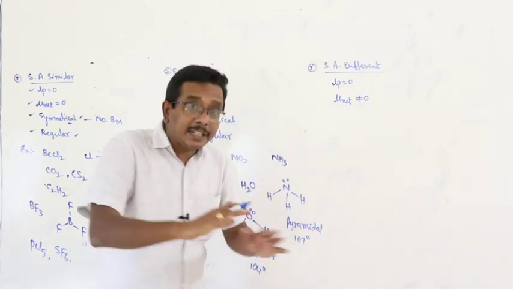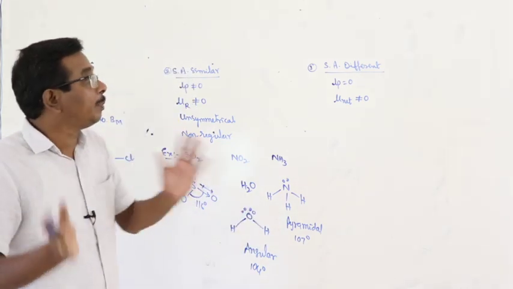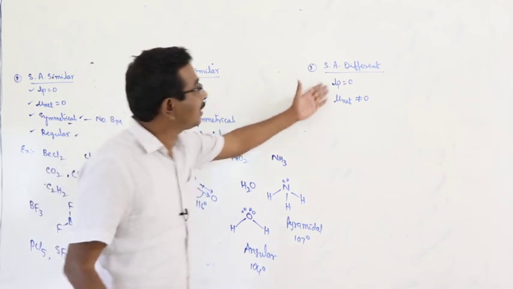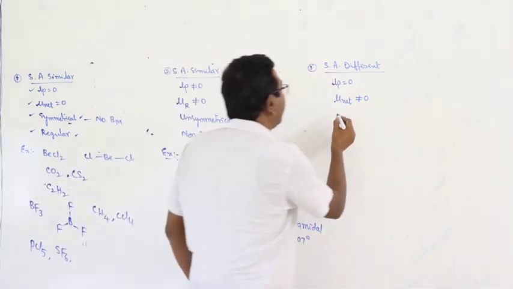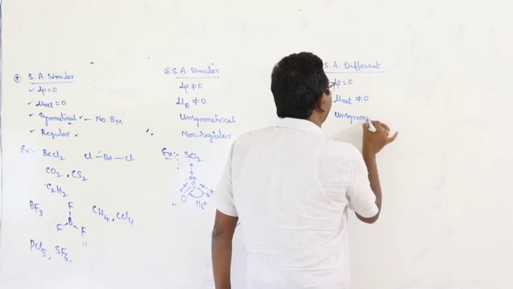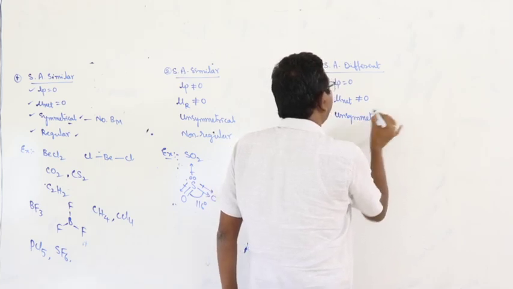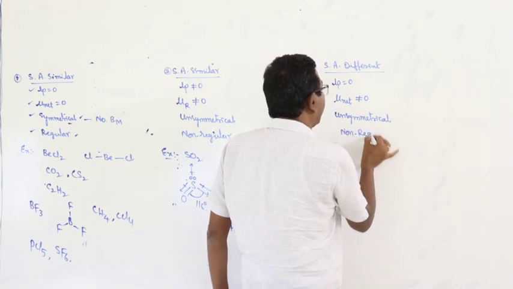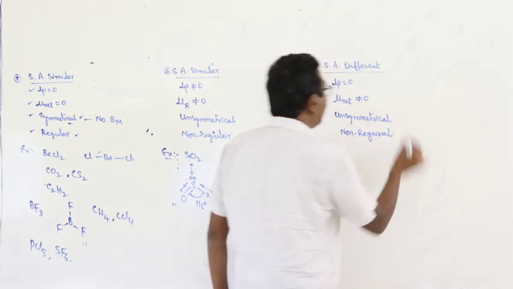Why? When there is a difference in the type of the bonded atoms, automatically electronegativities may vary. That affects the geometry of the molecule. Here the molecule is unsymmetrical and bond angles are non-regular or irregular.